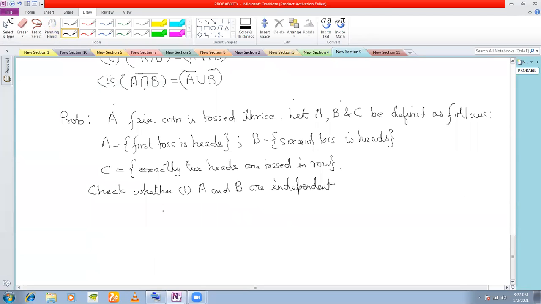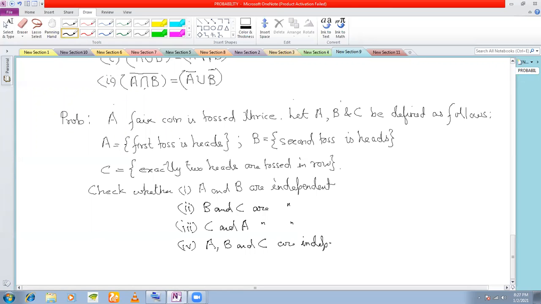Second question is, B and C are independent. The third question is, C and A are independent. And the fourth question is, A, B, and C are independent. So you have 4 parts to this question.